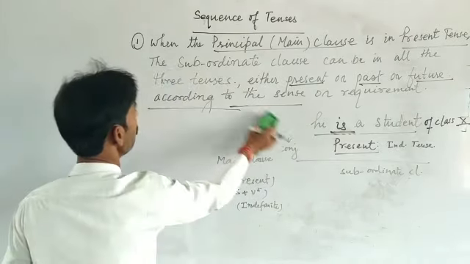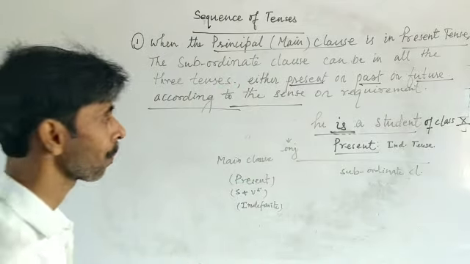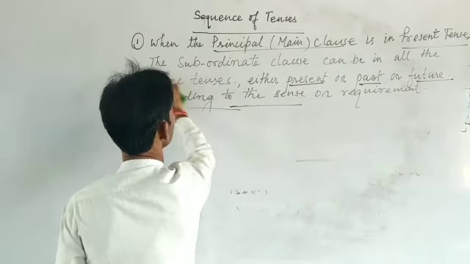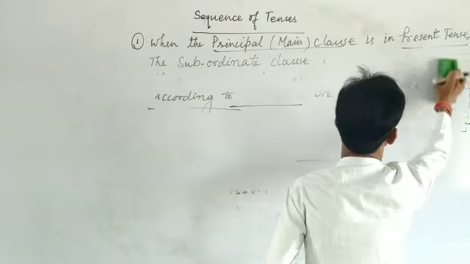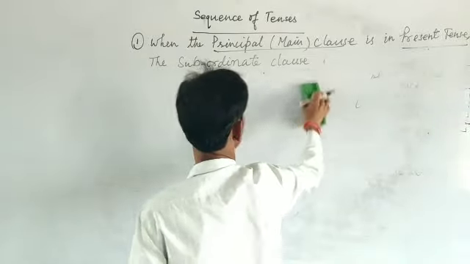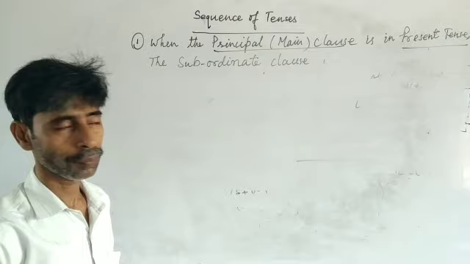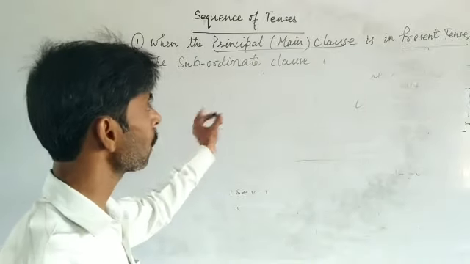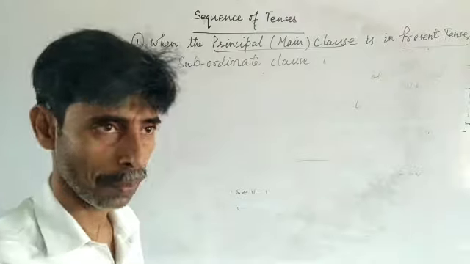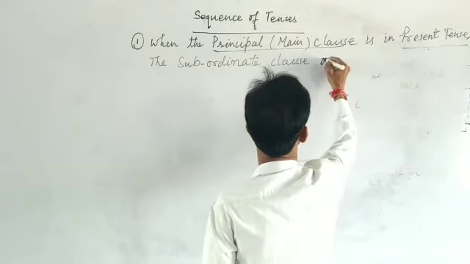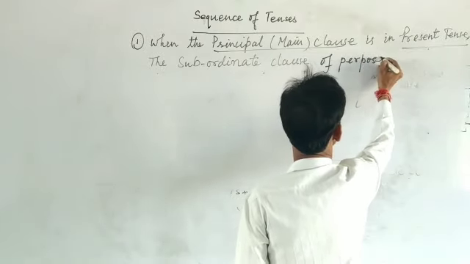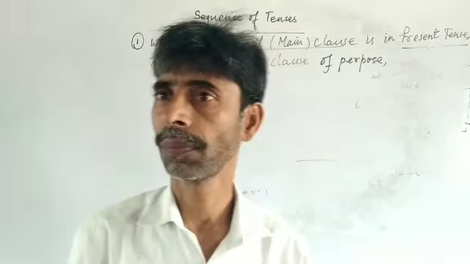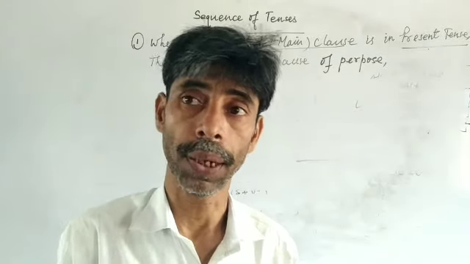That is, if the principal clause is in present tense and the subordinate clause has a conjunction of purpose, or you can say that when the subordinate clause is a clause of purpose, then in the place of the verb you should use the modal may.